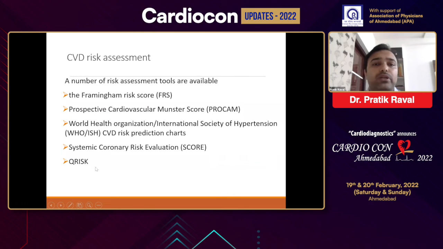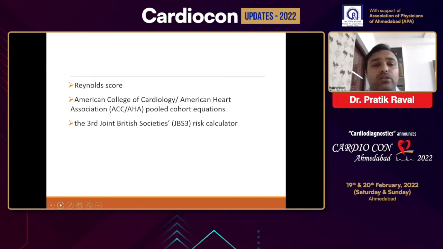There are a number of risk assessment tools that are available. Importantly, the Framingham risk score, ProCAM risk score, the WHO risk score system provided by the European Society of Cardiovascular Disease, QRisk score. Other ones are Reynolds, ACC/AHA pooled cohort equation, and Joint British Societies 3 risk calculators.